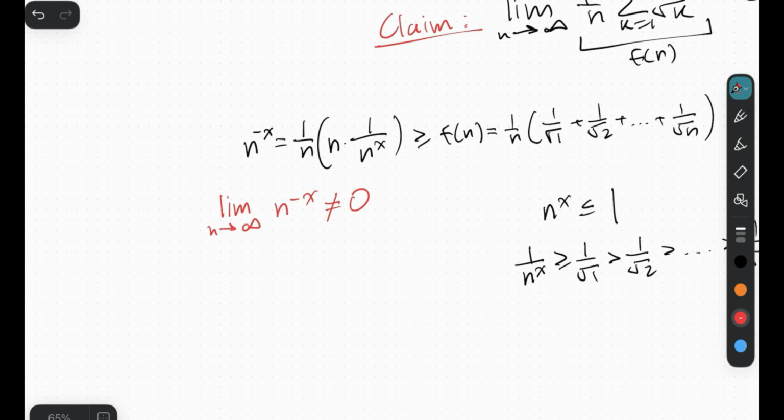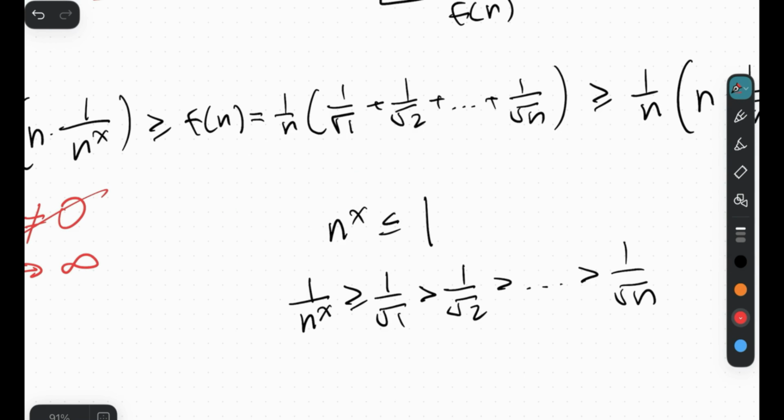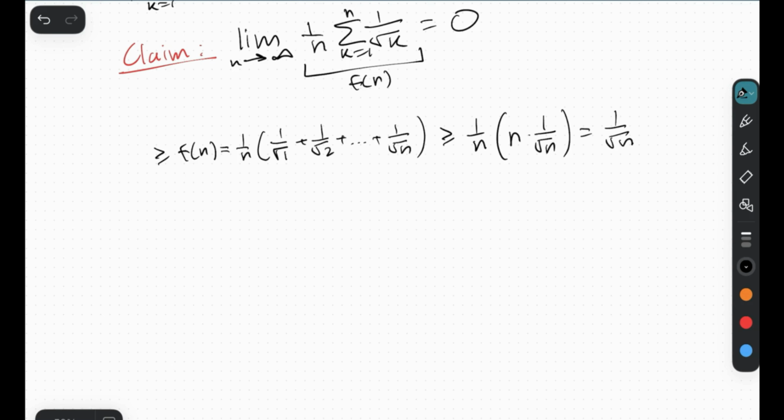Unfortunately, this is not true, because this x, well, that is negative, so this negative x is positive, and therefore this would actually shoot to infinity. So this strategy of finding this x for smaller or equal to 1, that is not going to be very effective. However, there is this one trick we can actually leverage.